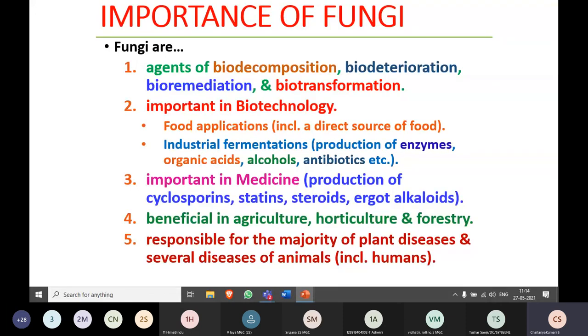Apart from that, they are also used for food applications in the production of different types of food materials, as well as industrial production of important products like different types of enzymes, organic acids, alcohols, and different types of antibiotics. They also play an important role in the medical field, and they are helpful in agriculture, horticulture, and forestry. As for harmful effects, these fungi cause the majority of plant diseases as well as human infections.